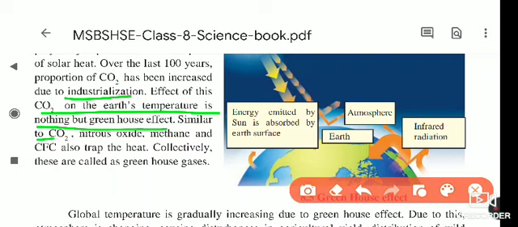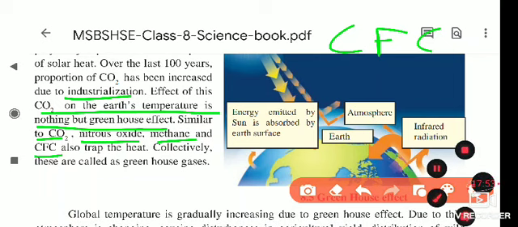Similarly to CO2, nitrous oxide, methane and CFC, chlorofluorocarbon, C for chloro, F for fluoro, C for carbon, also trap the heat. These gases trap the heat inside the earth's atmosphere only, so it is not reflected, and due to this the earth's temperature increases, which means the global warming we are facing now.